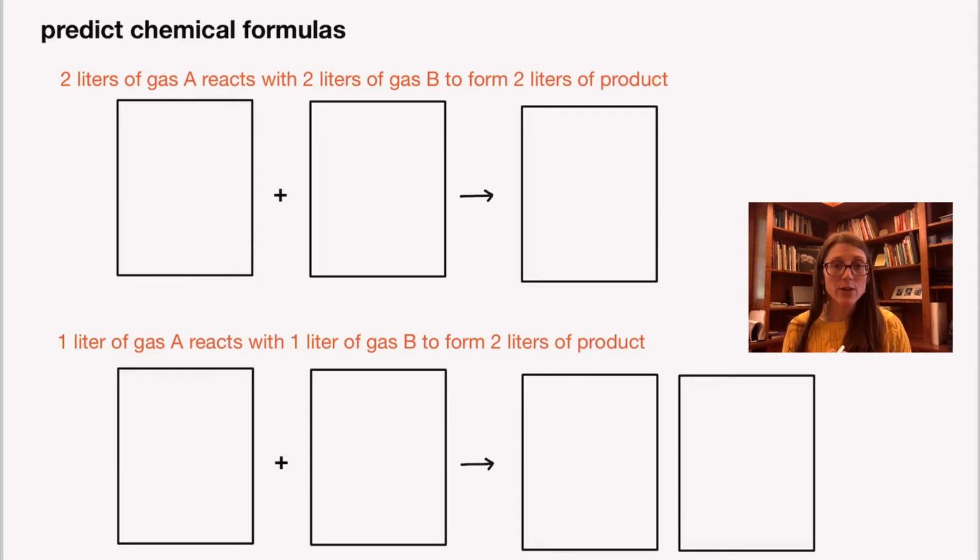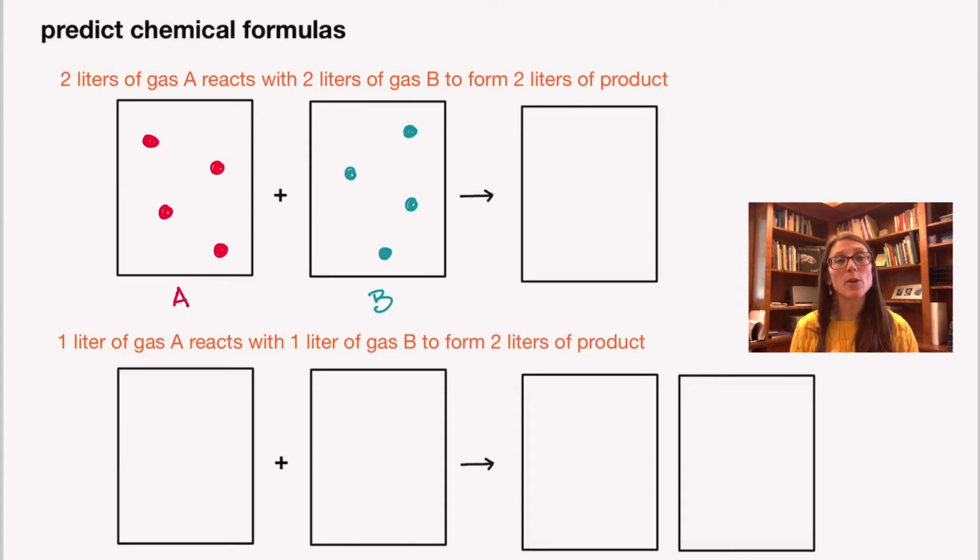Then in each of those, there must be the same number of particles. So if you have 2 liters of gas A, maybe there are 4 particles. The exact number doesn't matter. What's going to matter is that we're consistent. That means in 2 liters of gas B, there has to be also 4 particles. And that means in the product, there has to also be 4 particles because there's 2 liters of that product.